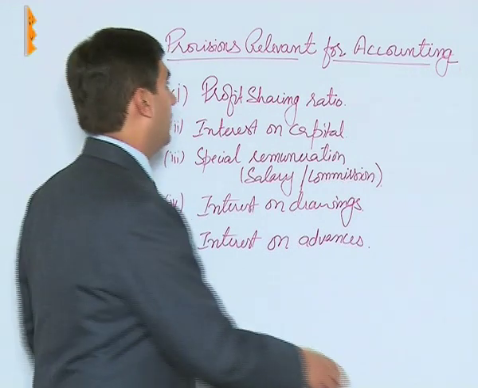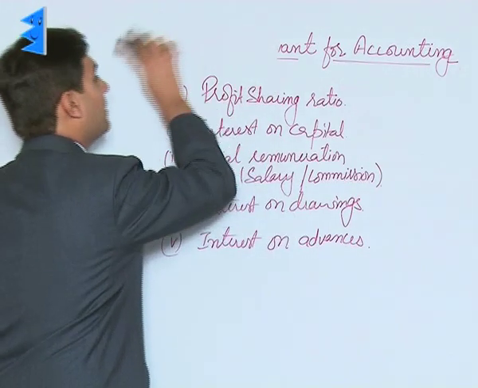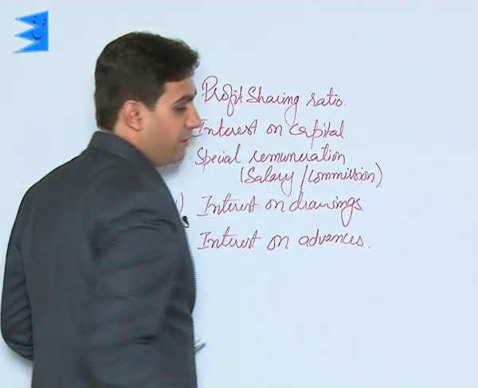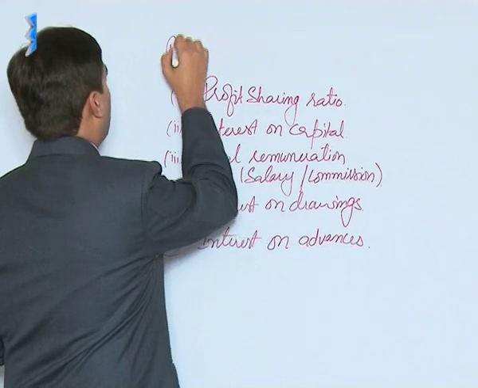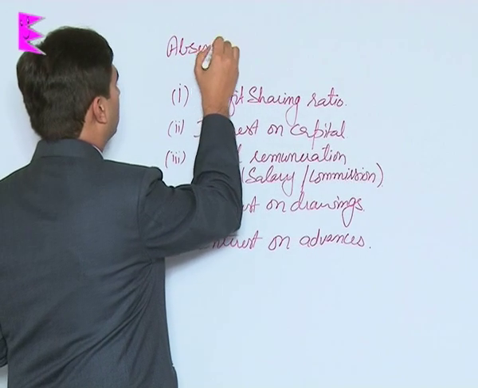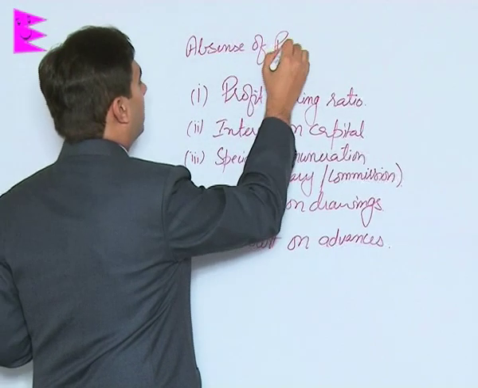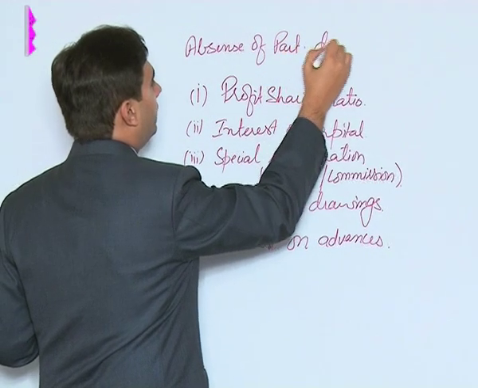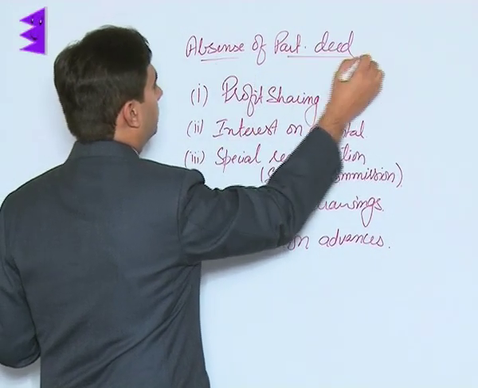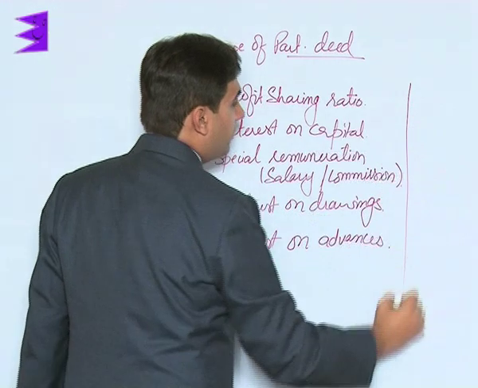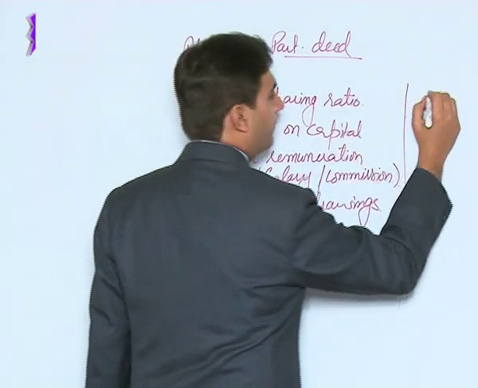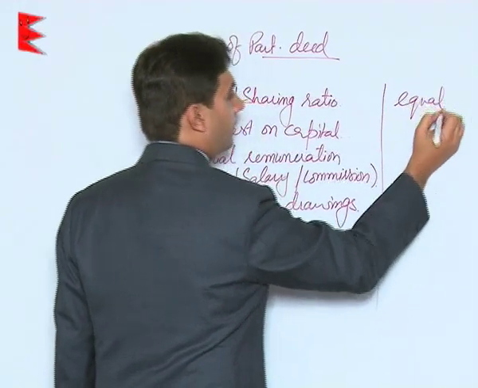So now students, let's say in the absence of a partnership deed, how will we treat these items? In case the partnership deed is not there, then the profit sharing ratio of the partners would be equal.